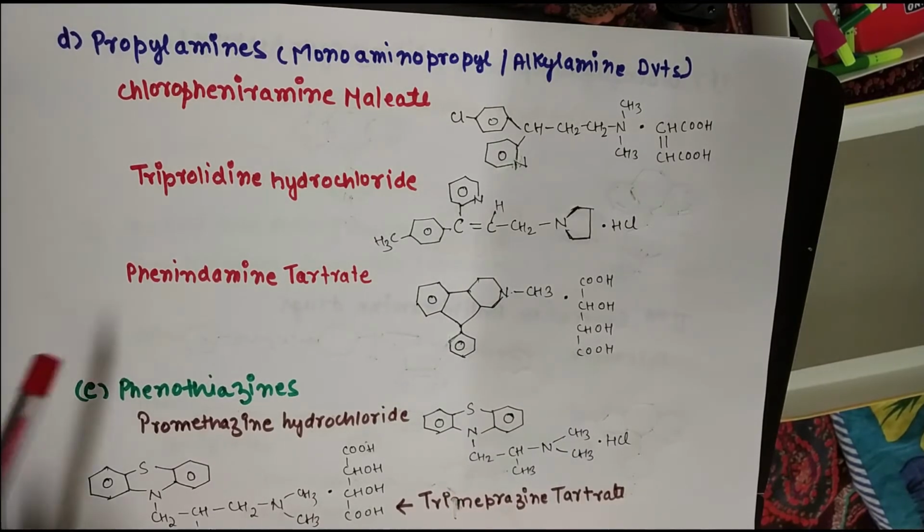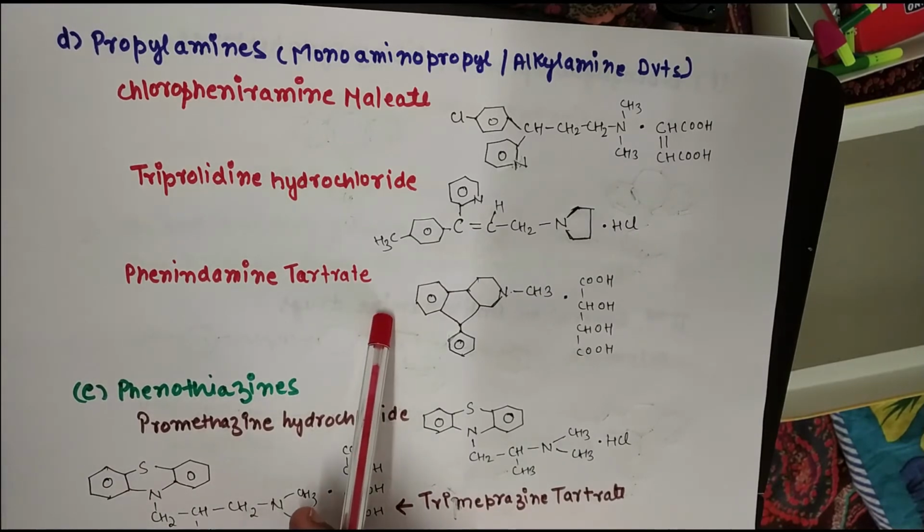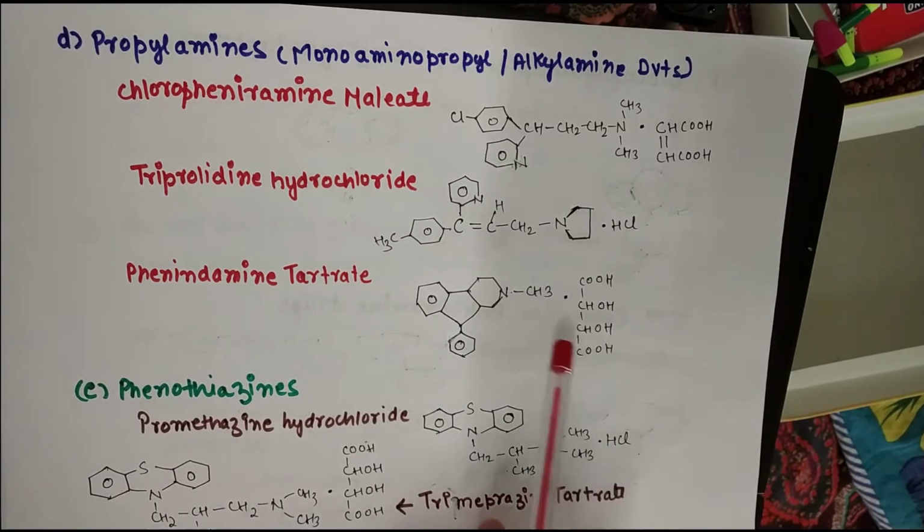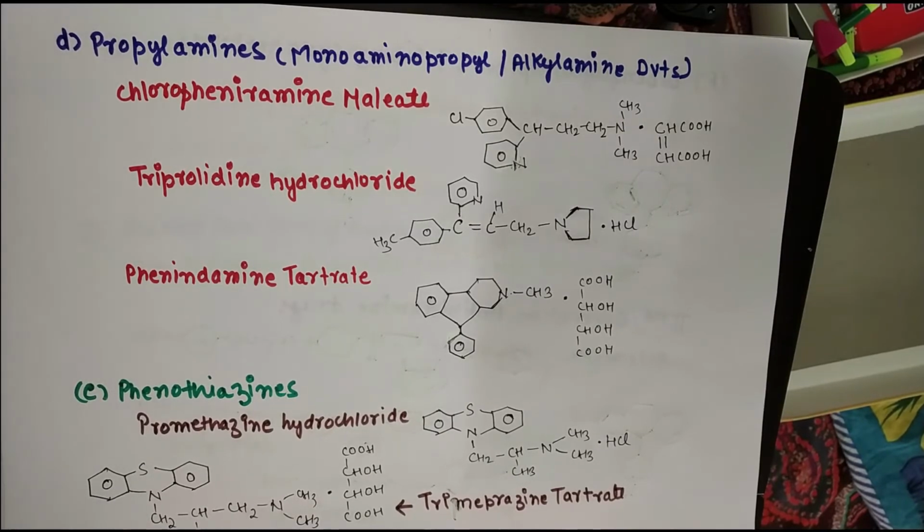And the third example is phenindamine tartrate. So this is the structure of phenindamine, and this is the tartaric acid. When they form a complex, then it is called phenindamine tartrate. Okay, so this is the fourth subcategory of first generation antihistaminic drugs.